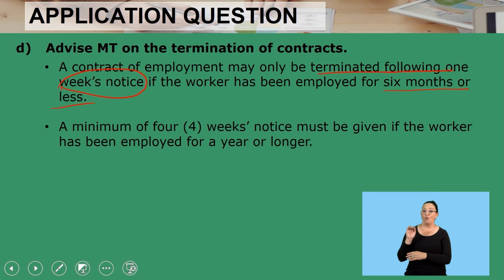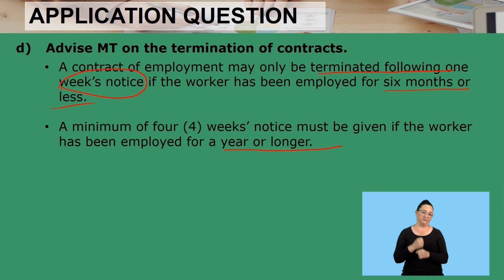However, if it's more than that, a minimum of 4 weeks notice must be given if the worker has been employed for a year or longer. So now let's say it's December or January the following year, and you want to resign or you want to terminate the employment. I want to terminate the contract, then I have to give 4 weeks notice. So that is the termination of contract.